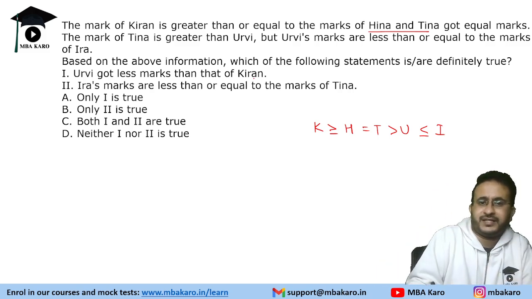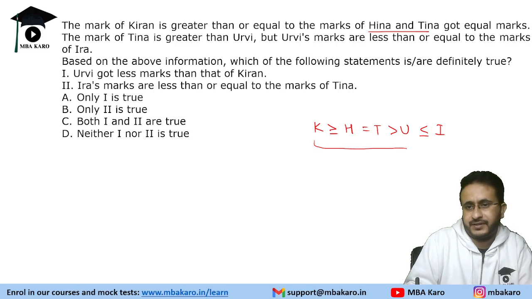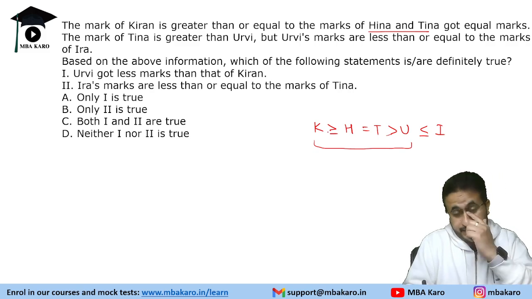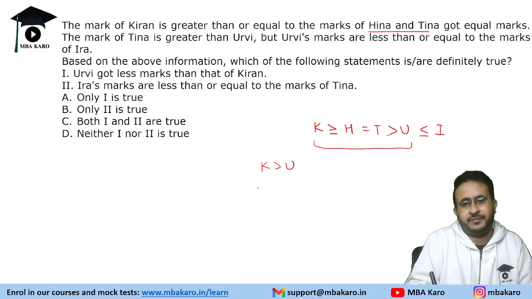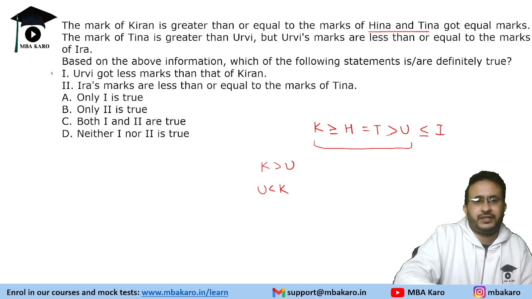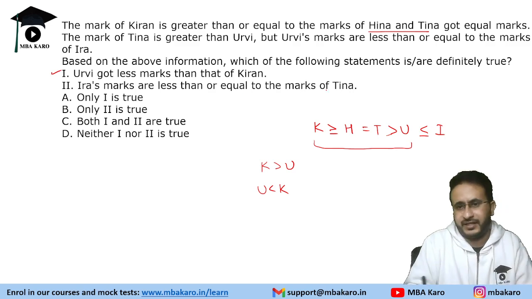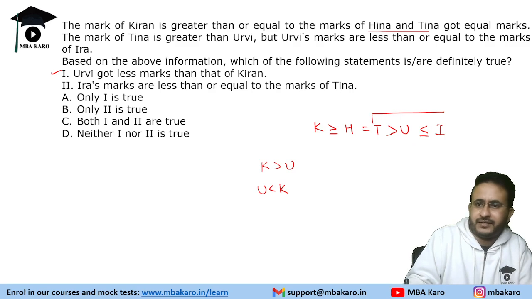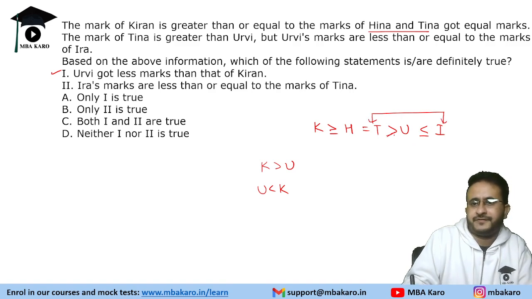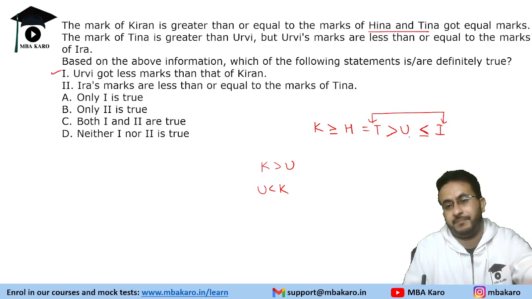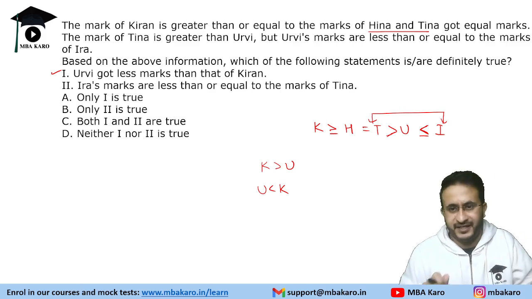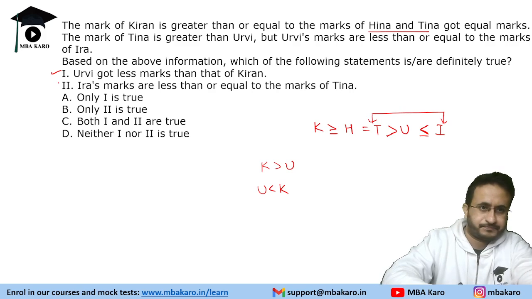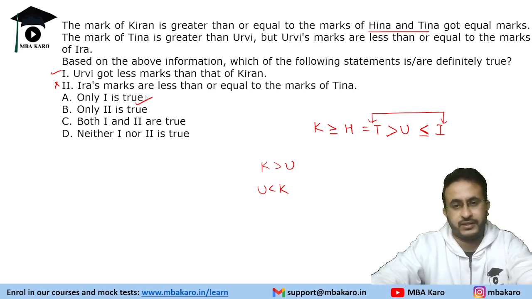Urvi got less marks than that of Kiran. So if we see, it is in the same direction, like decreasing, decreasing, decreasing. So Kiran is greater than Urvi. It means Urvi is less than Kiran. So this is true. Ira's marks are less than or equal to the marks of Tina. When we compare Ira and Tina, we cannot compare them because we have operators in opposite directions. We can compare Ira and Urvi, but we cannot compare Ira and Tina. Whenever we have operators of different directions, we cannot make the comparison. So only one is true.